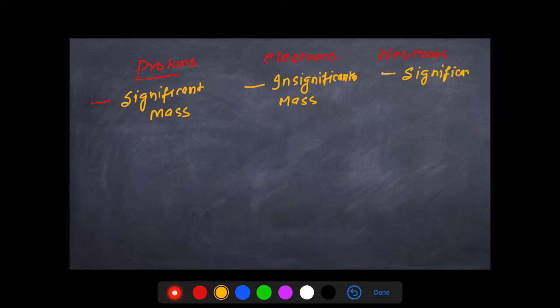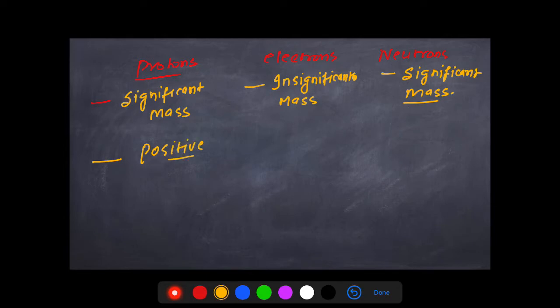While the neutrons will also have some significant mass. So whenever you are considering the sum of the masses of proton, neutron, and electron, you can always neglect the mass of electrons, right? Just remember the mass of one electron is negligible as compared to the mass of a proton or a neutron,